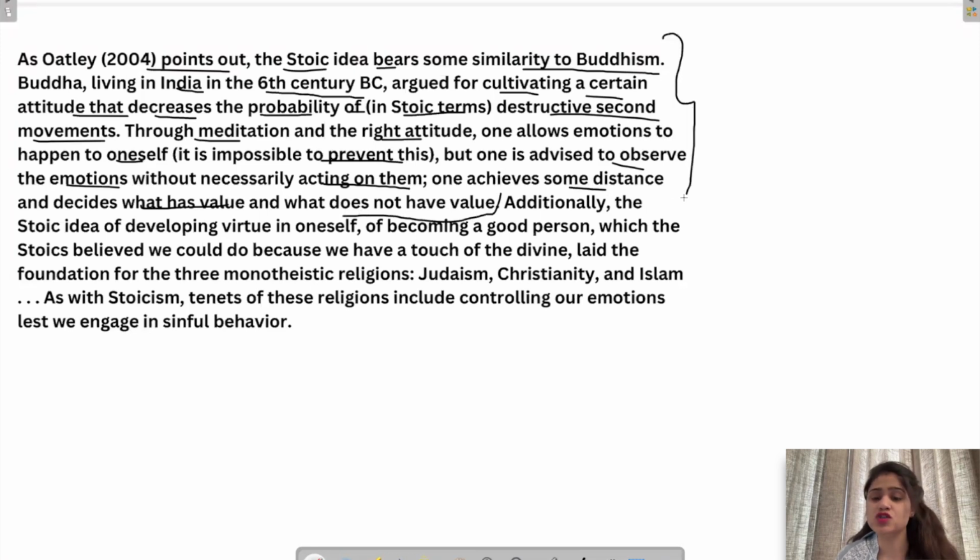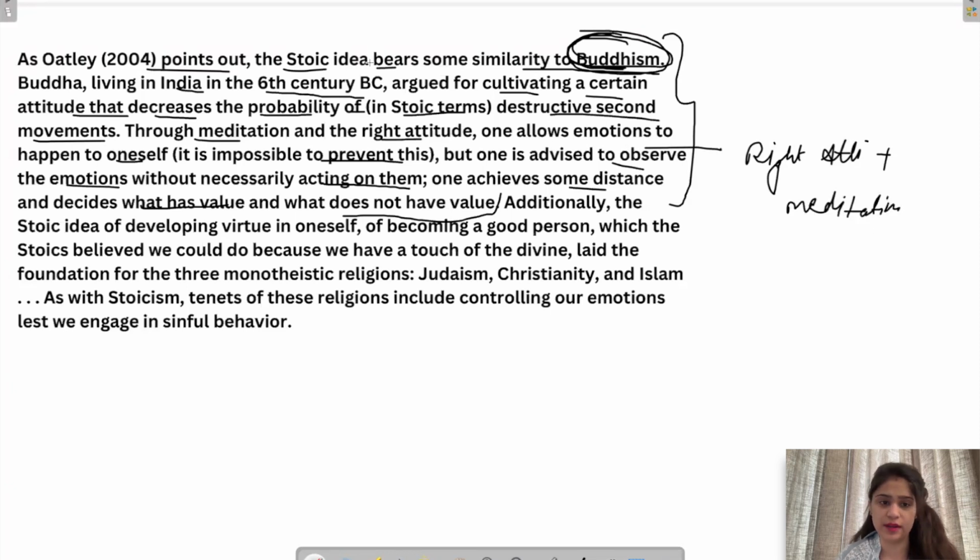So now they are telling that what we discussed earlier, these schools, they bear some similarity to Buddhism. So in Buddhism also this is the same concept, same philosophy, that you should not have desire. Desire is the root cause of all pain in the world. So you should not have desires. And another thing, through right attitude and meditation, you can control your emotions.